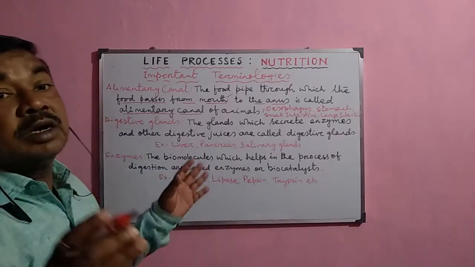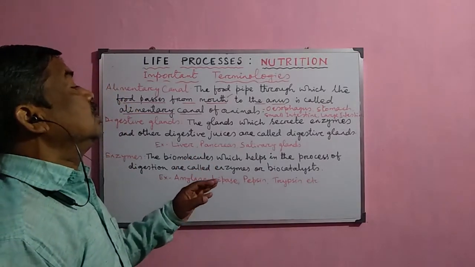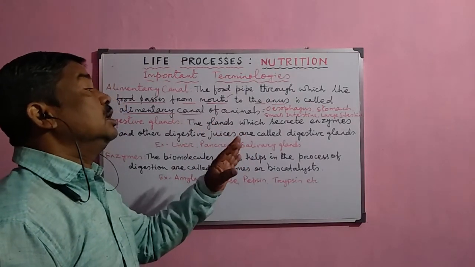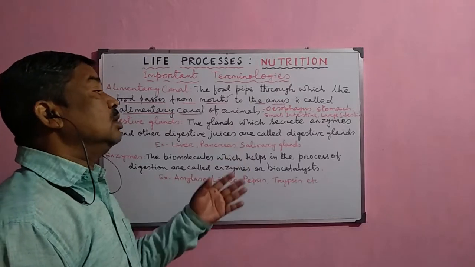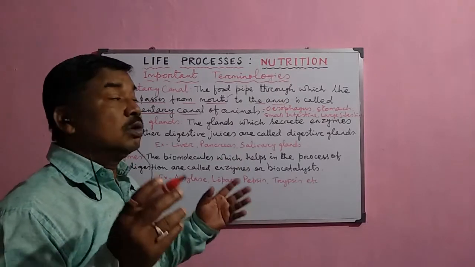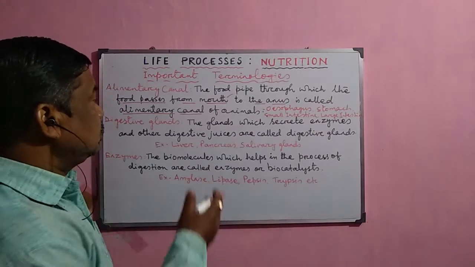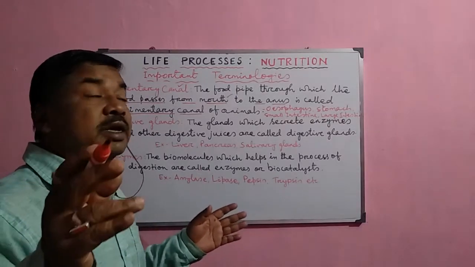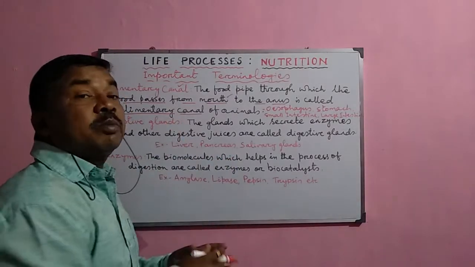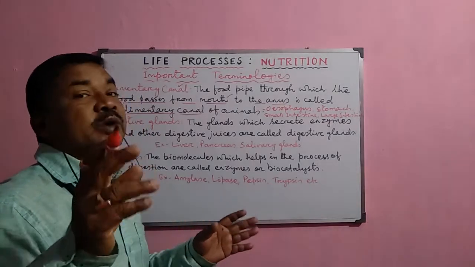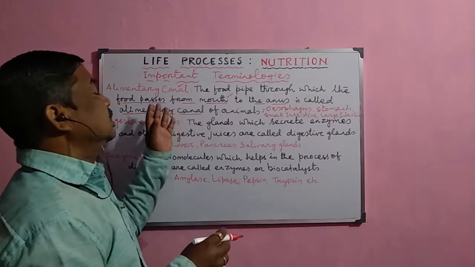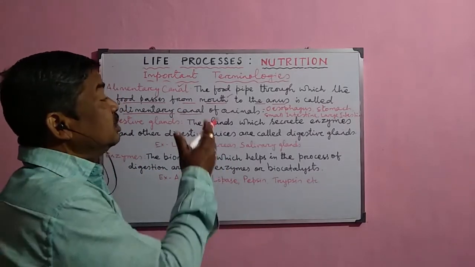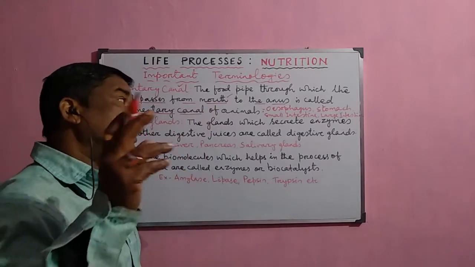The alimentary canal normally consists of different parts like the buccal cavity, esophagus, stomach, then the small intestine, with duodenum, jejunum, ileum, then the large intestine, with cecum, colon and rectum, etc. These are the different parts of the alimentary canal, and their shape, size and structure differ on the basis of their different functions. So where ingestion occurs, where digestion occurs, then the absorption, then the assimilation, their structures are also different.